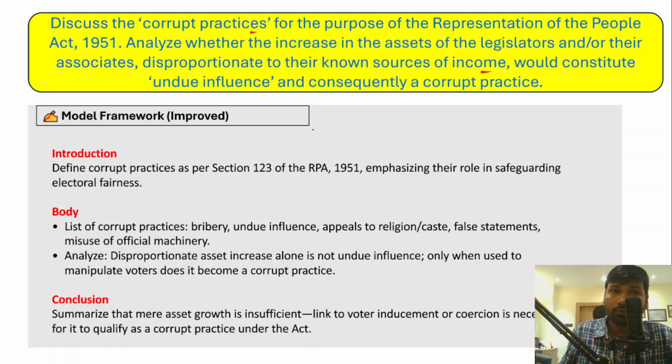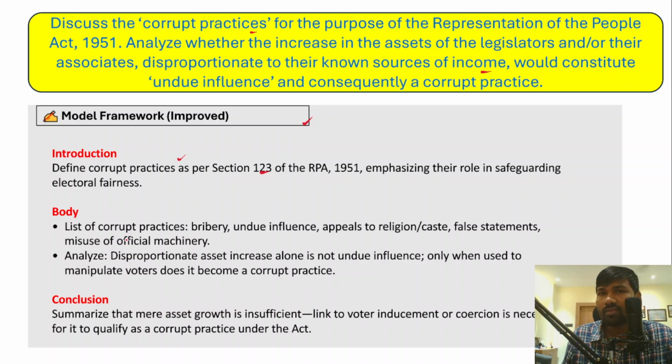If you look at the model framework of this answer, in the introduction you just have to mention Section 123 of the Representation of People Act 1951, because it defines the corrupt practices in this legislation. You should also emphasize the need for safeguarding electoral fairness, because free and fair elections are an important principle of the Election Commission of India and of a democracy. In the body of the answer, you have to mention the list of corrupt practices.